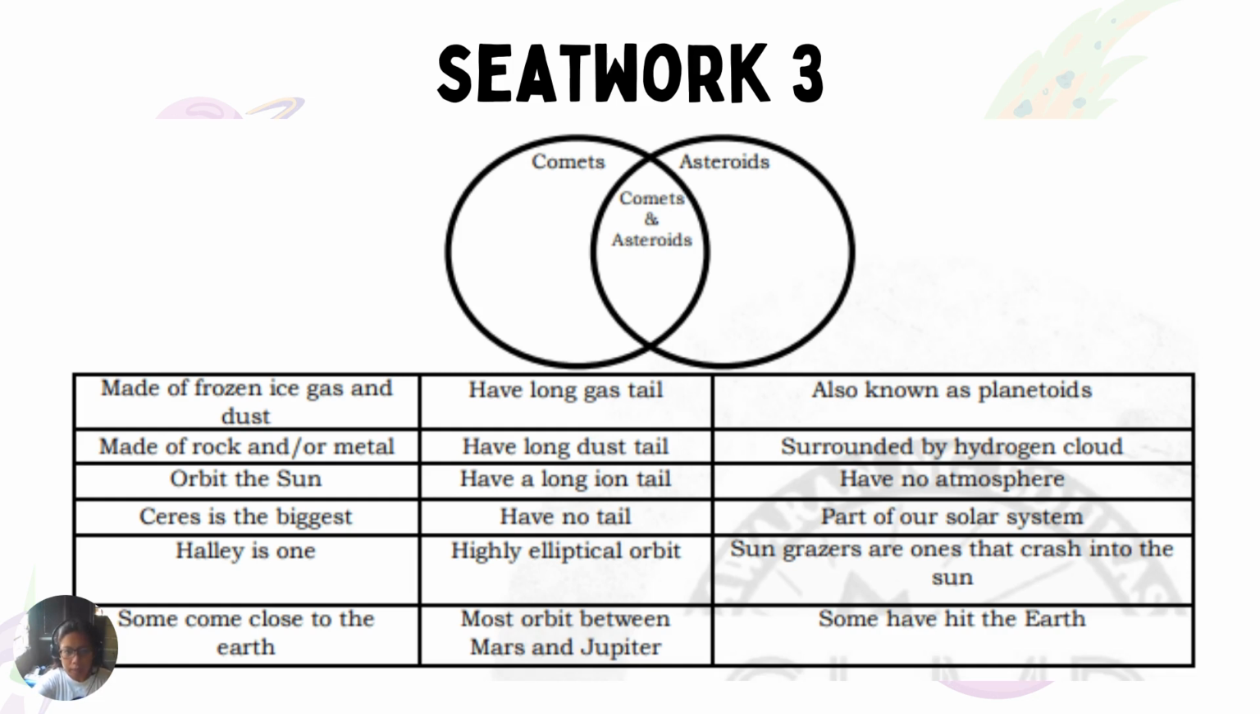As you can see here, on the left side we have the comets, and on the right side, the asteroids. You are going to write the characteristics of the comets here, the characteristics of the asteroids here, and their similarities. In the middle, you can see that they are overlapping each other. When we say overlapping, they are somehow similar. So, the difference for the comet here, the difference of the asteroid here, and the similarities, you write them down on the middle part.